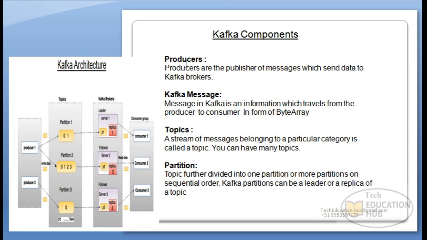The first one is producer. Producers are the publishers of the message, which send data to the Kafka broker. Or you can say producers are the systems which actually produce the messages which they want to pass to the downstream team, and from the producer we are sending data to the Kafka servers.